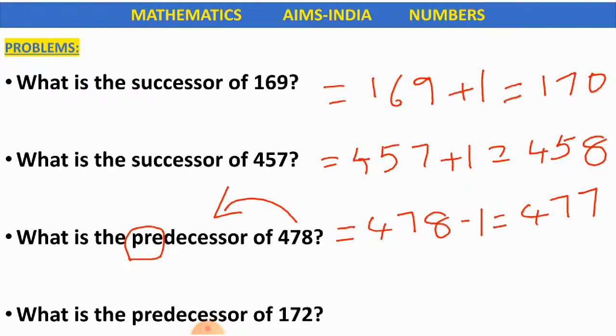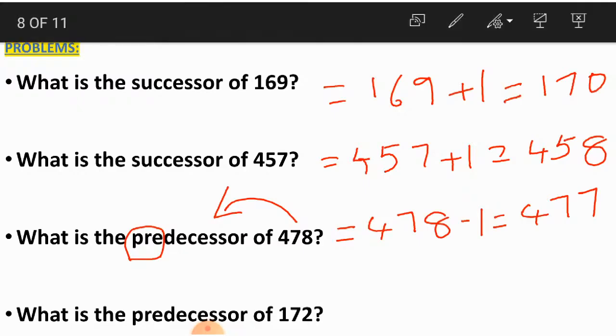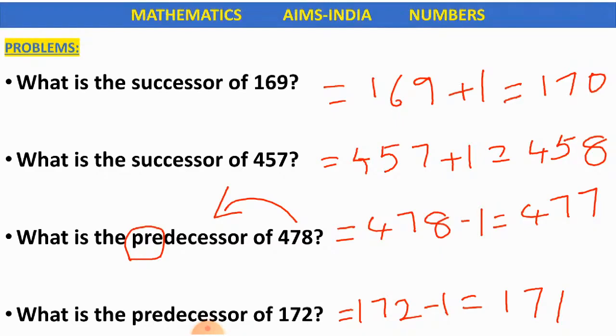The last question for today is, what is the predecessor of 172? What is the predecessor of 172? Again, we get the predecessor by subtracting 1 from the given number. 172 minus 1 is equal to 171. Okay children, hope this is clear.